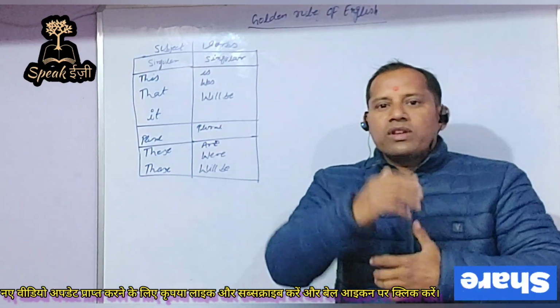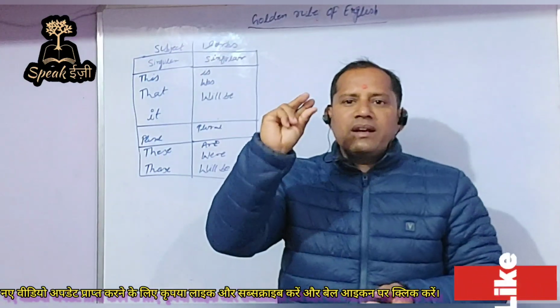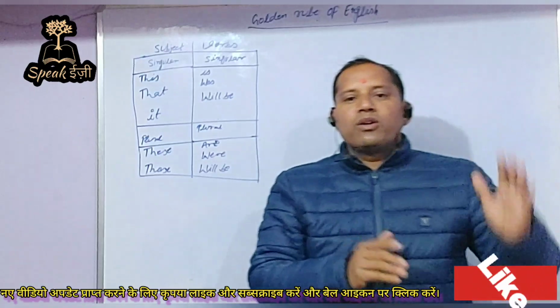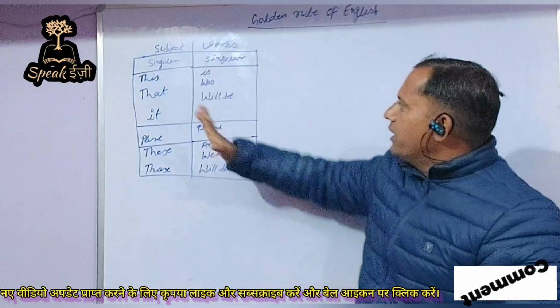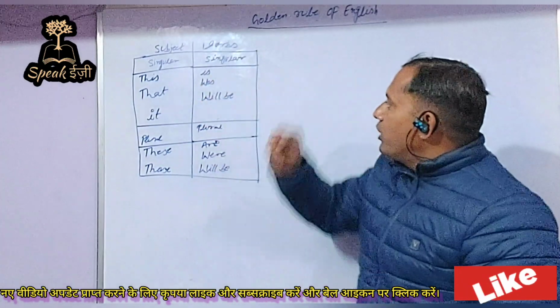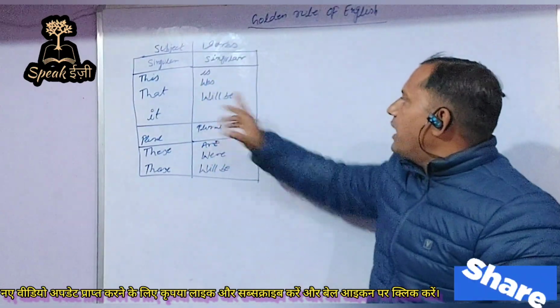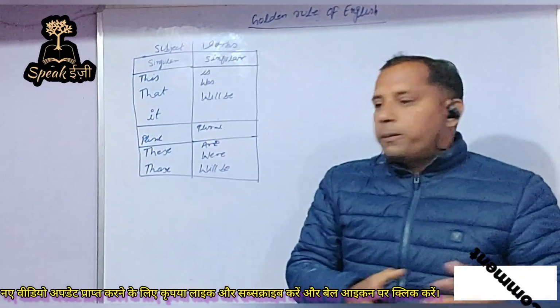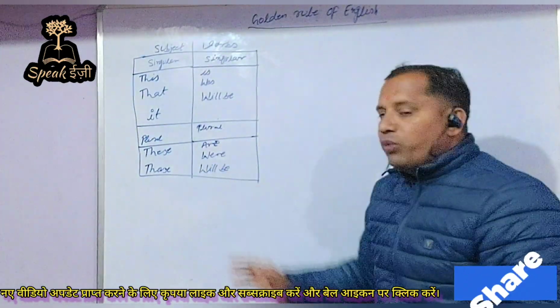When we use any particular subject, there are very few limited verbs which can be used with it. If we have this, that, and it, we have only the option to use is, was, and will be. If we have these and those, we have the option of are, were, and will be.